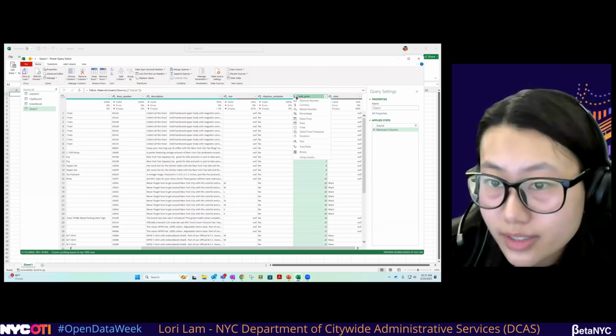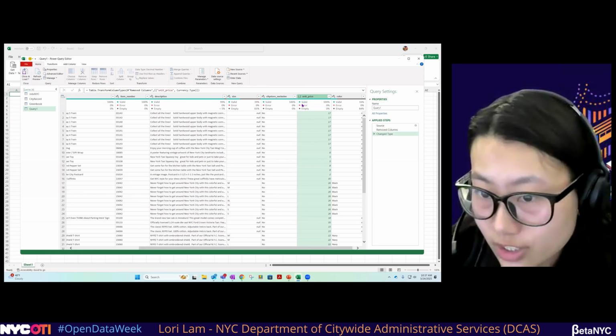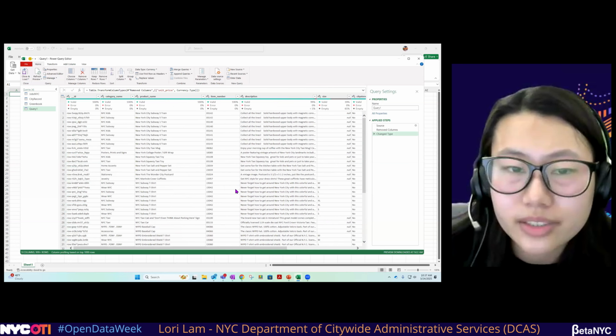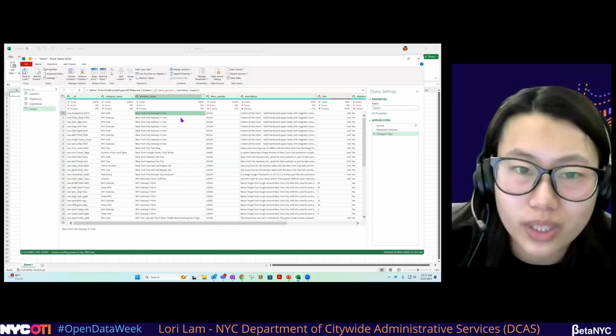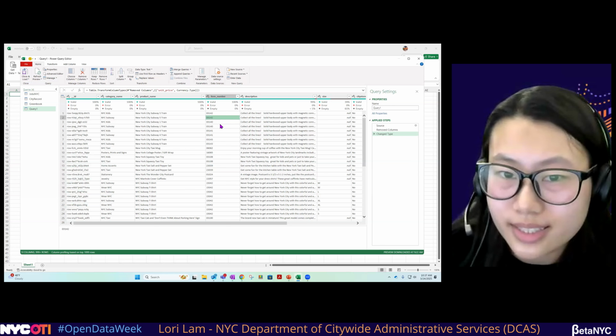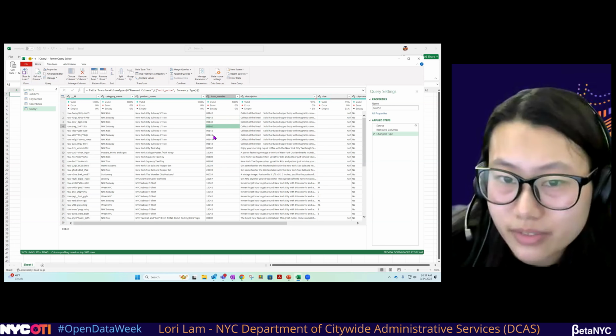We see unit price. It's in decimal number. We can just change that to currency. And for here, let's say we just want to know each individual product. We don't need to see duplicates of each product.